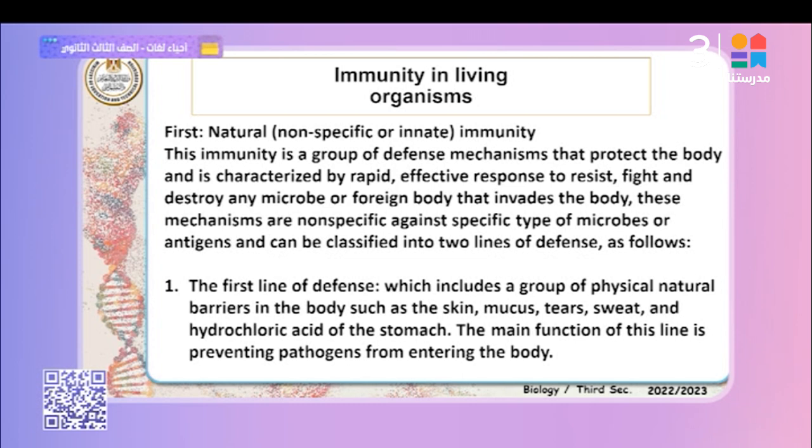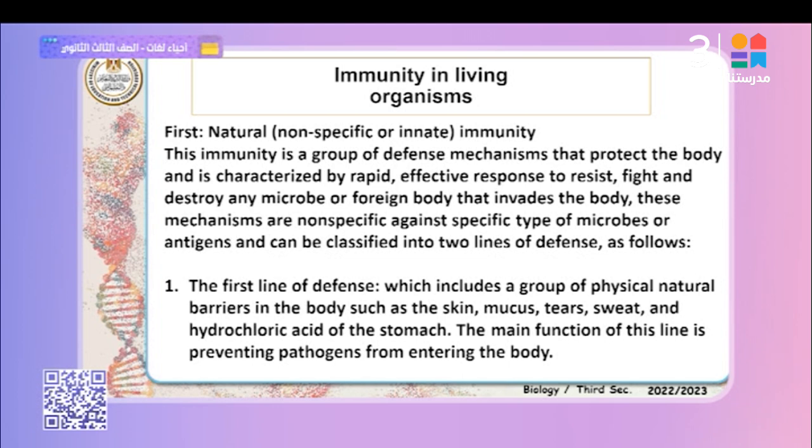Innate immunity is a group of defense mechanisms that protect the body, and it is characterized by a rapid effective response. Why is the response rapid? Because it is non-specific, to resist, fight, and destroy any microbes or foreign bodies that invade the body.